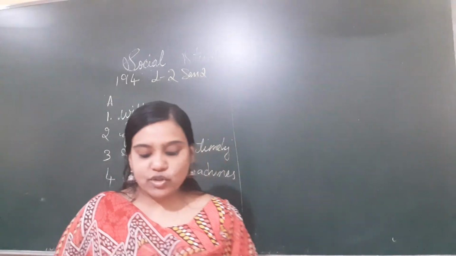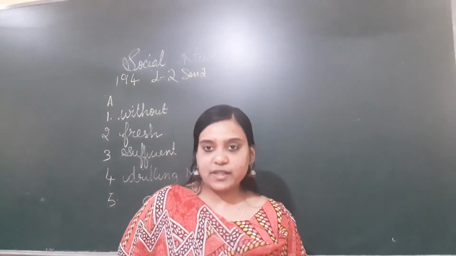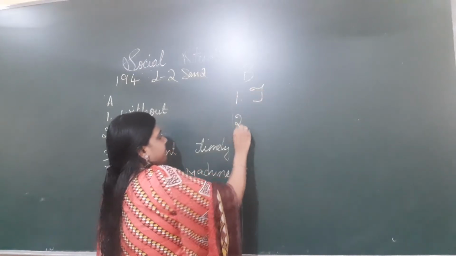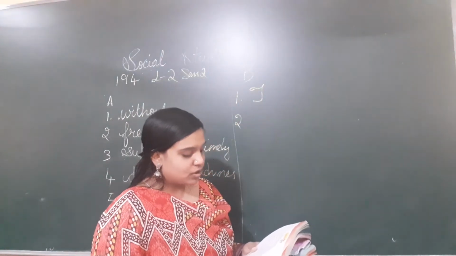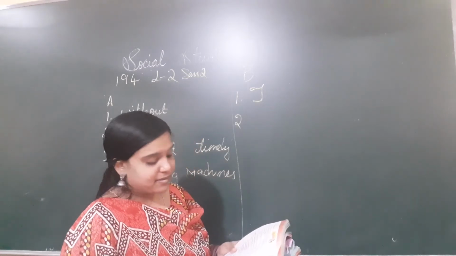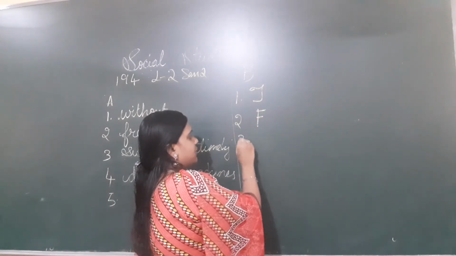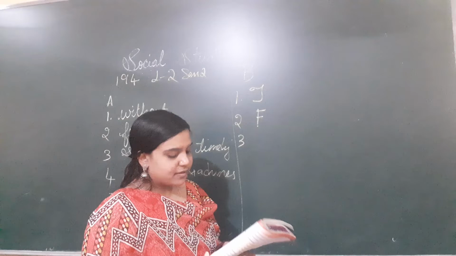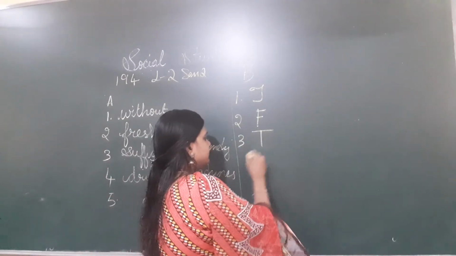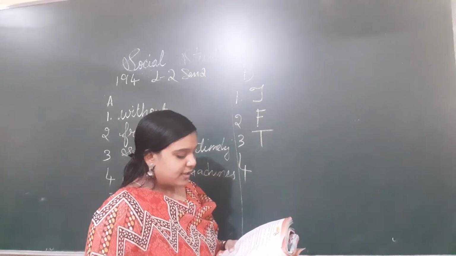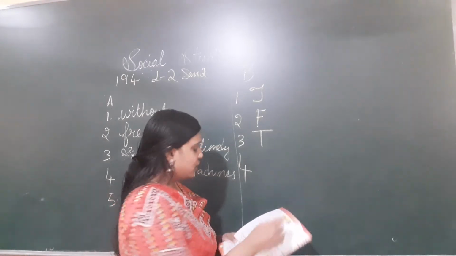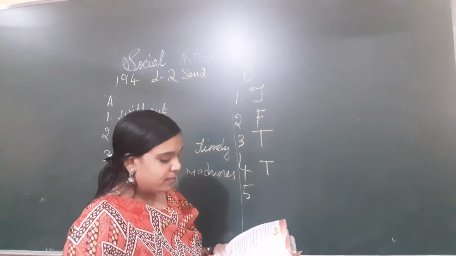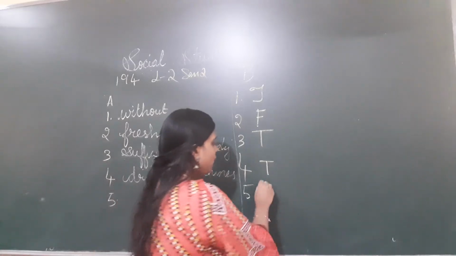True or false? The water is drawn out using a water wheel which is known as Persian wheel. True. Some channels dug to take water from the river to fields are called dams. False. Canals actually. In the southern plateau, it is difficult to dig the ground because the land surface is hard rock. True. Tube wells are widely used in the states of Punjab, Haryana and Uttar Pradesh. True. A strong wall built across the river to hold back the flow of water is called canal. False.